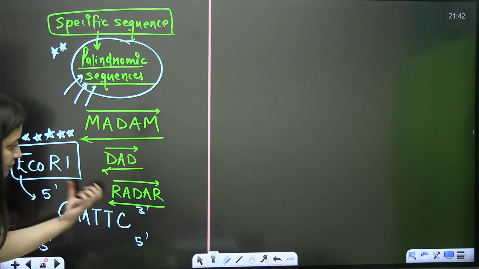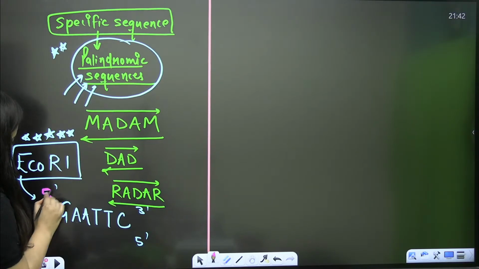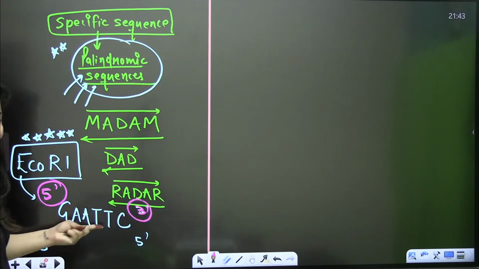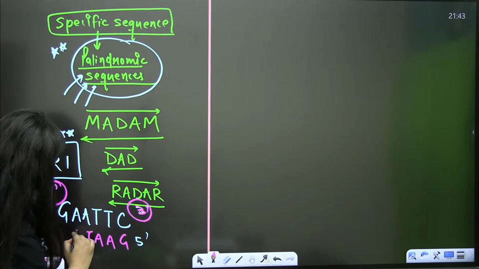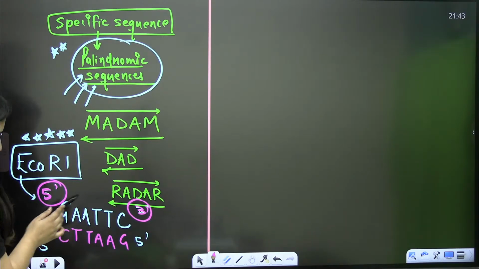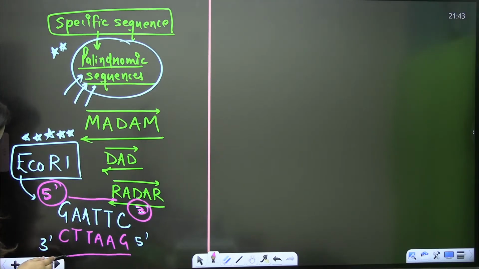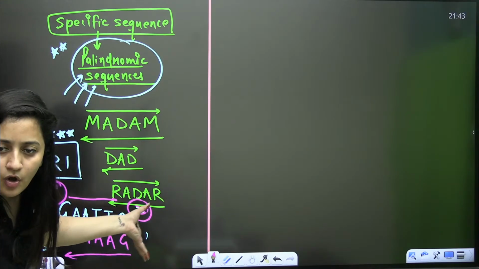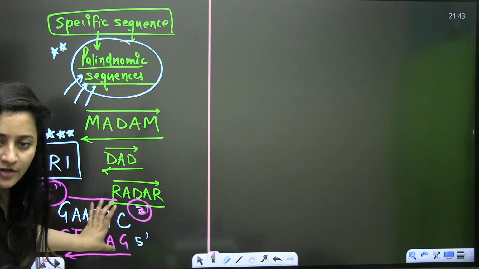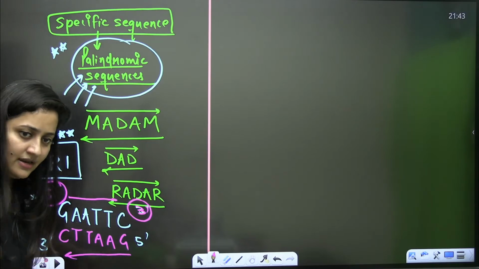In the 5' to 3' direction, it is GAATTC. And here also, it's GAATTC. So basically, when you are reading it from 5' to 3', GAATTC, here also it's GAATTC. Such types of sequences are palindromic sequences.